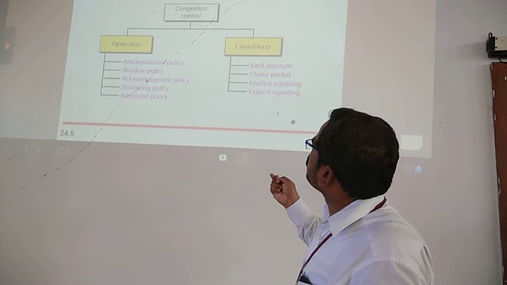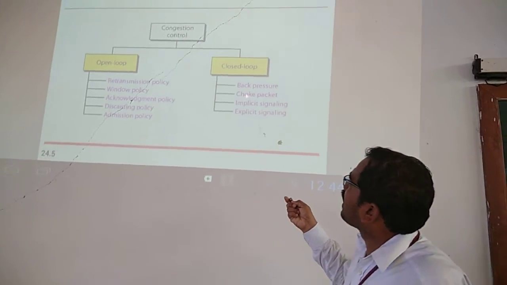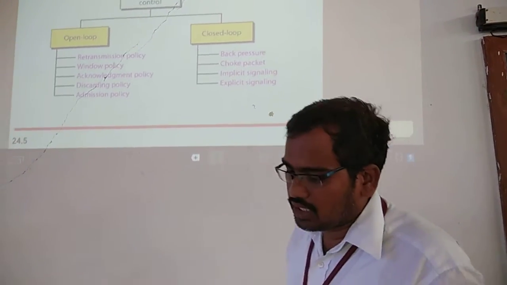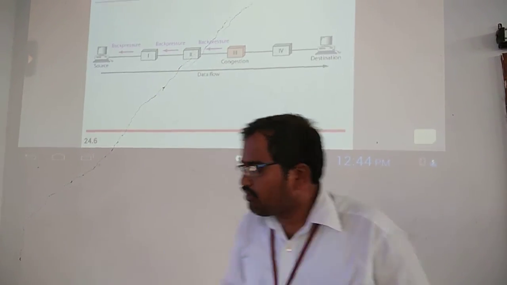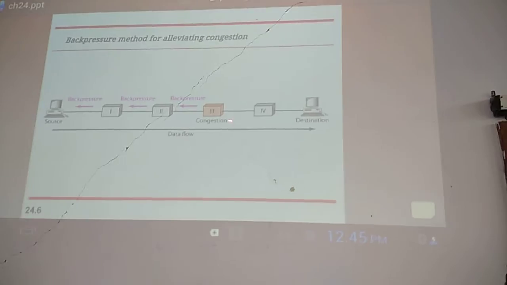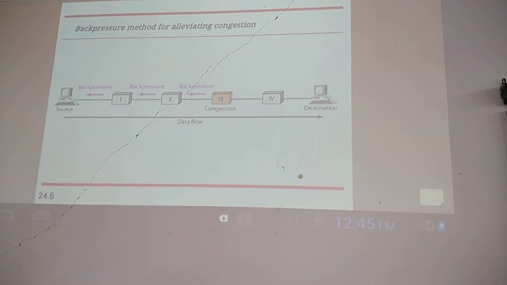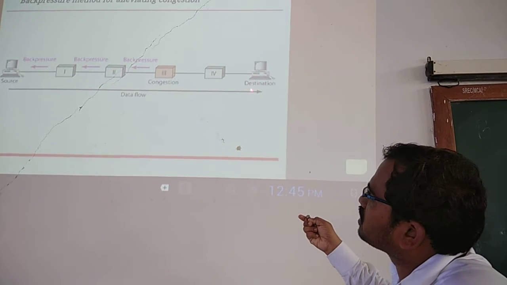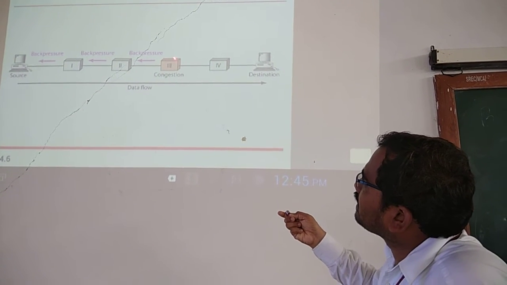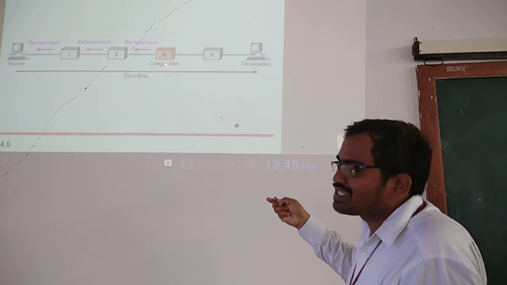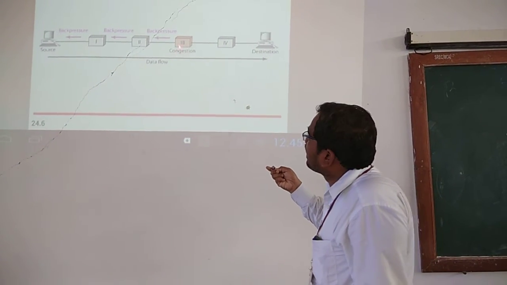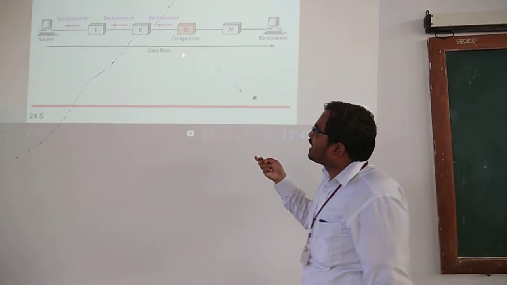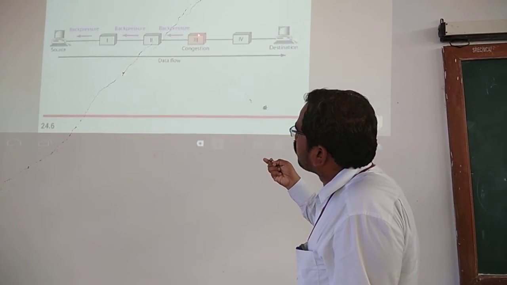Now regarding closed loop congestion control, we have back pressure, choke packet, implicit signaling, explicit signaling. First I will explain the back pressure method in a diagram. Here there is a source node, and here we have the destination node. For example, in the third node the congestion has occurred. That means the load on that node is greater than the capacity of that node.